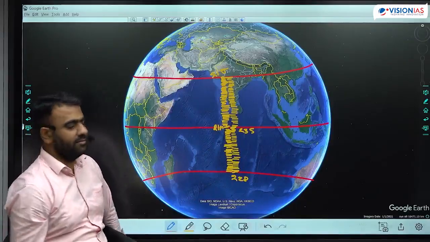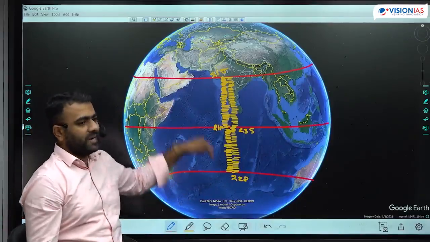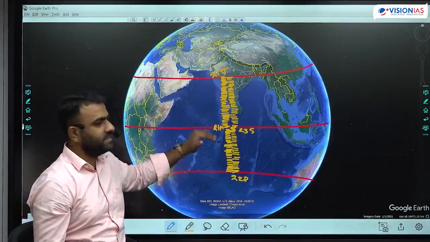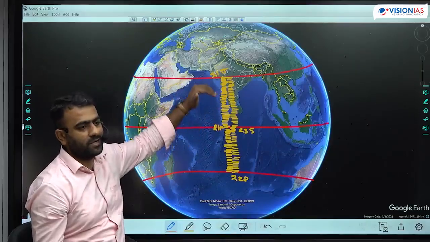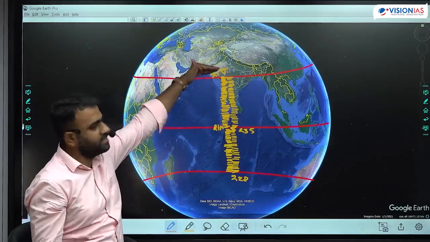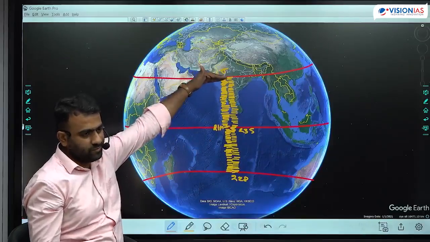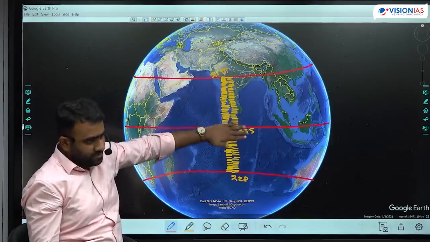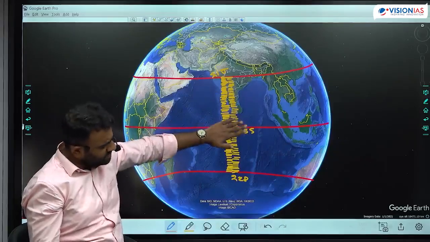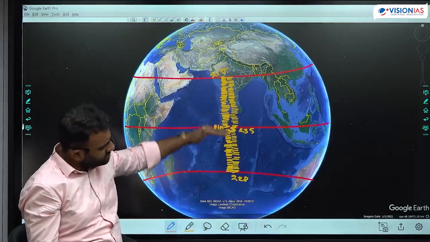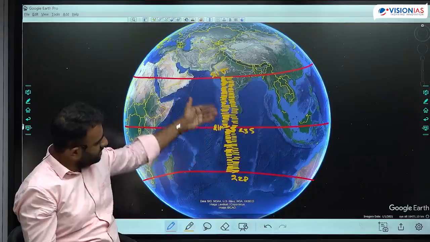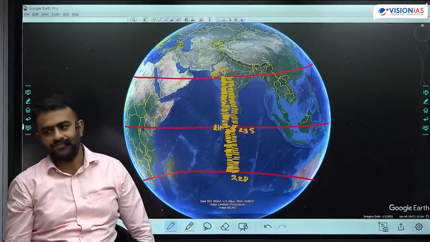Is it clear? The position of overhead sun or the no shadow day continuously shifts from one latitude to another latitude. From 21st of March at equator, it shifts towards the Tropic of Cancer on 21st of June. From 21st of June, it shifts towards the equator by 23rd of September. From 23rd September to 22nd December, it comes to Tropic of Capricorn. From Tropic of Capricorn to equator by 21st of March.